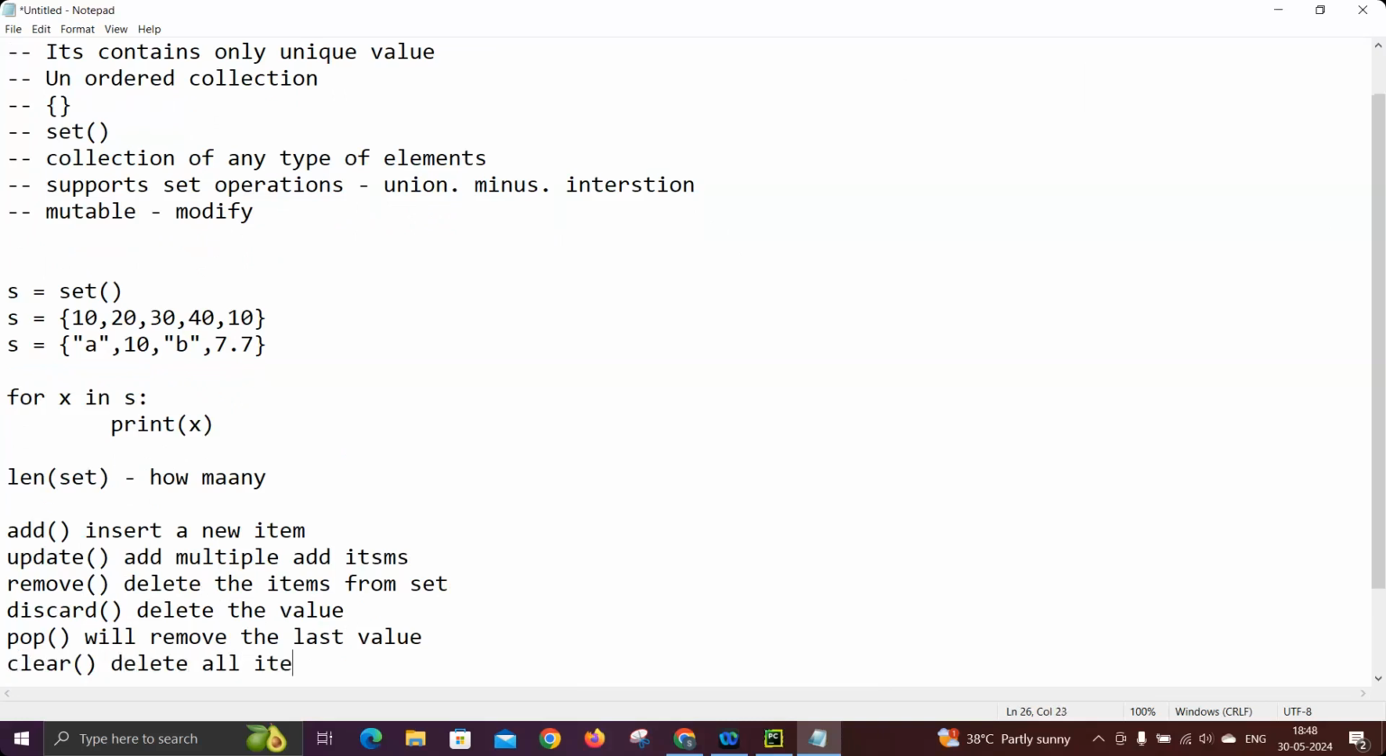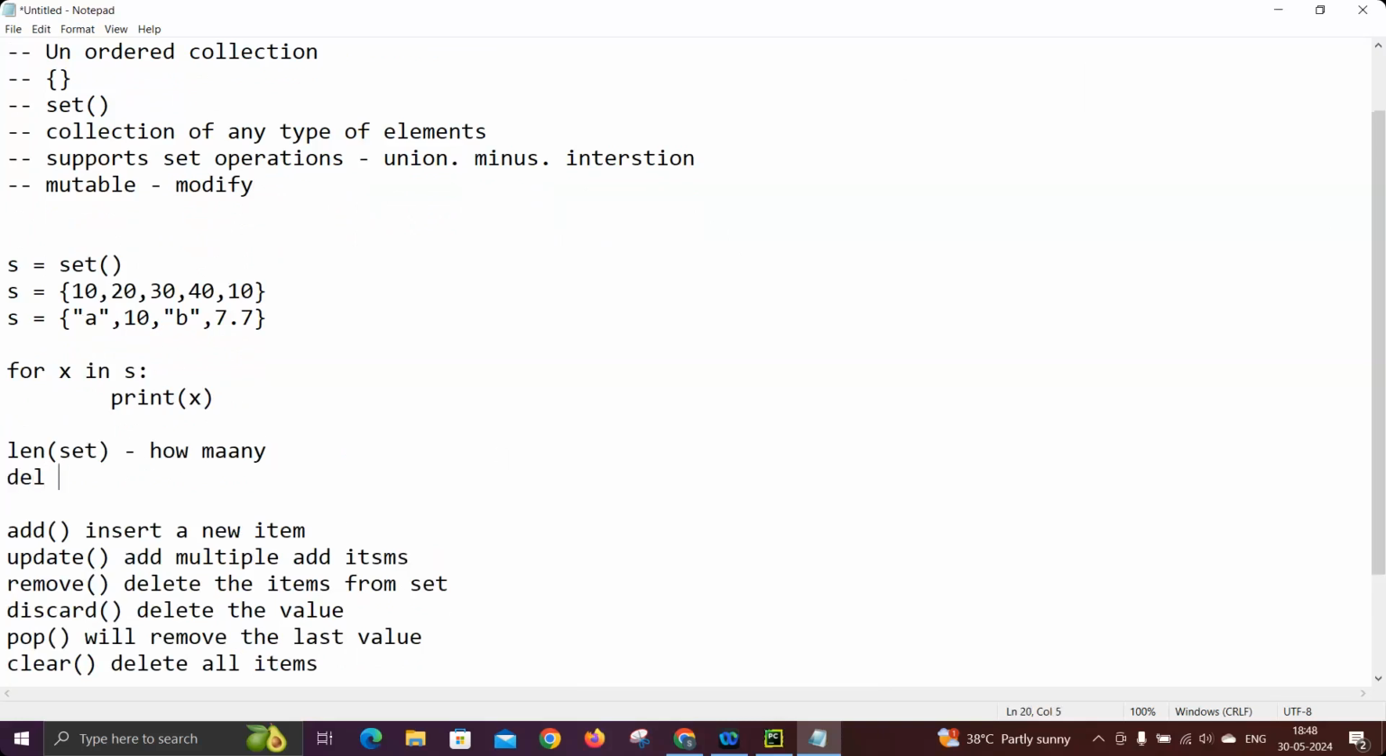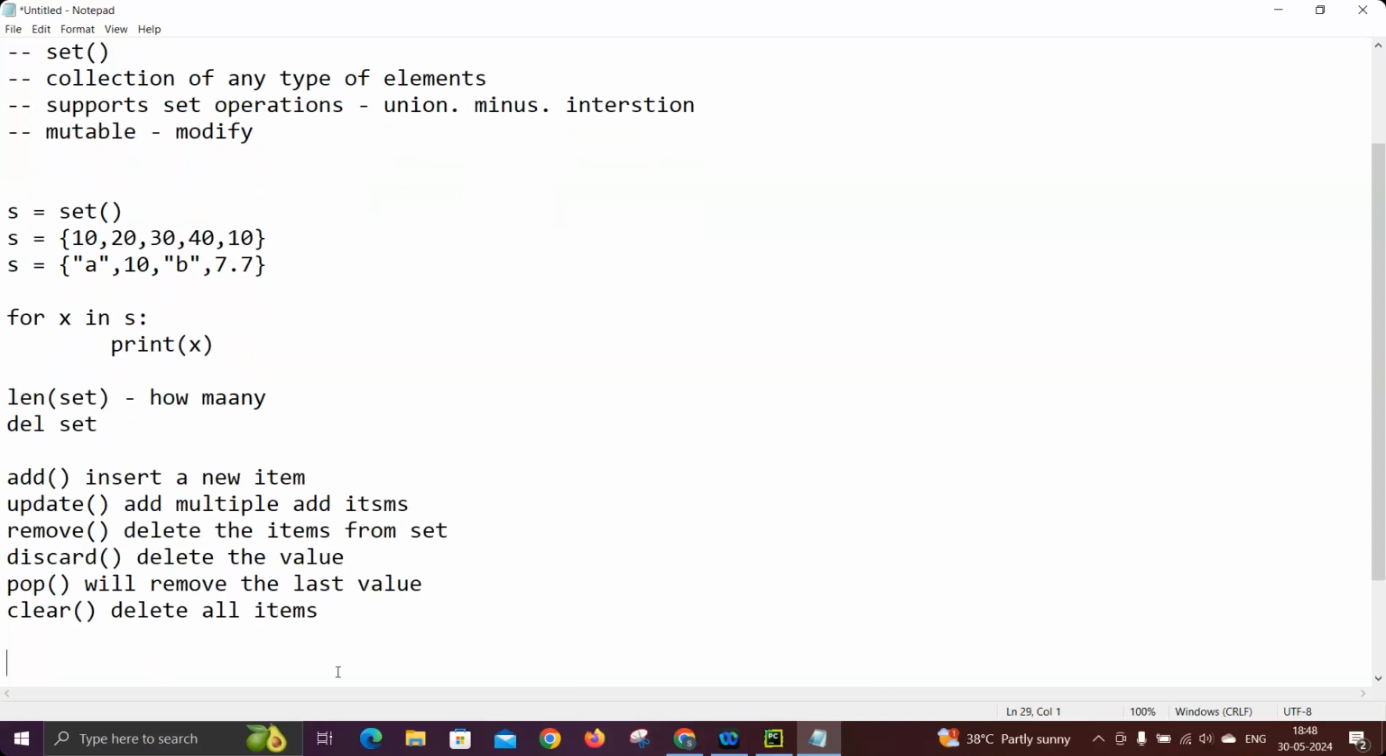So whatever data we have in the collection, everything will be deleted. Similarly for a list, we have del also. So del set will delete the complete set. But clear does not delete the set, it only deletes the values that we have in the set. The set will still be there. But if you use the del keyword, you cannot even get the set object, it removes everything.